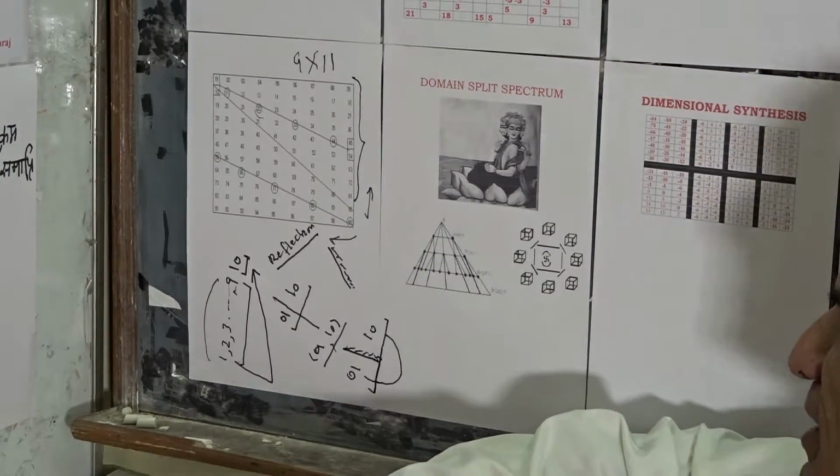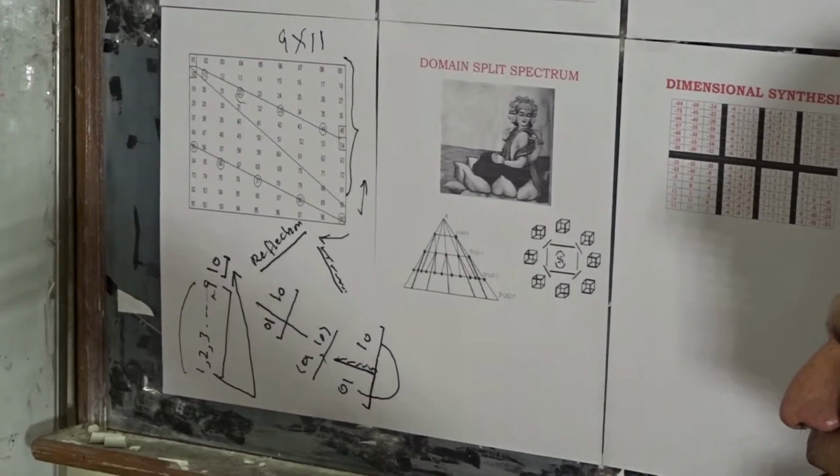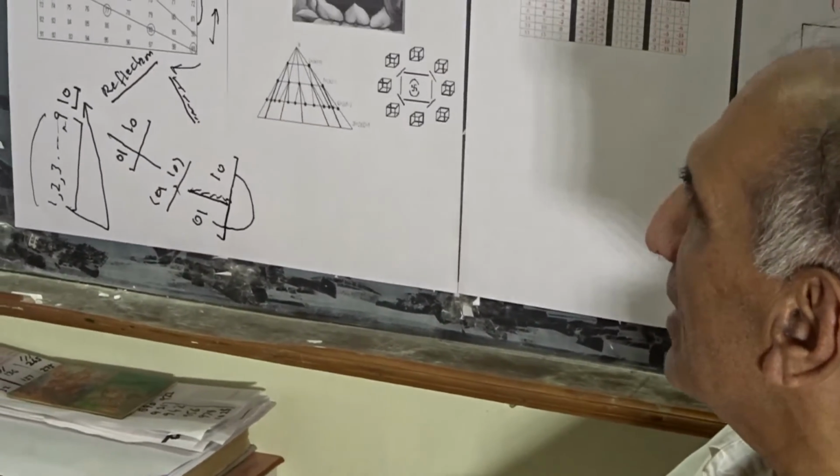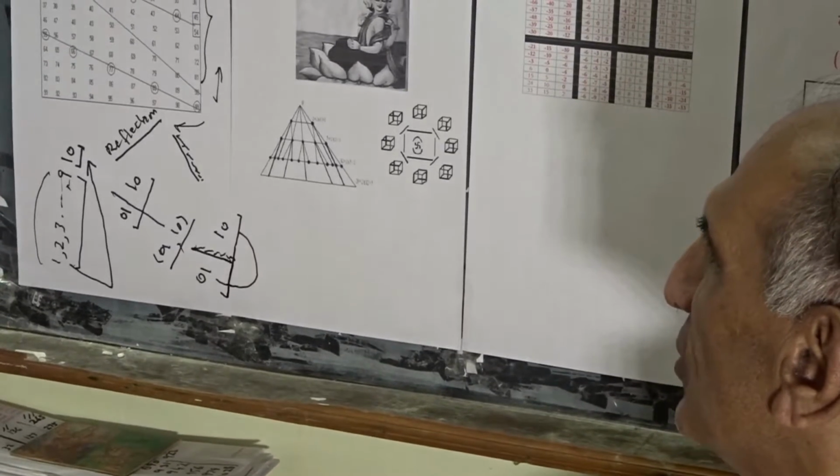The remaining are the numbers having a pair of distinct digits, like 12, which constitutes a reflection pair with 21.